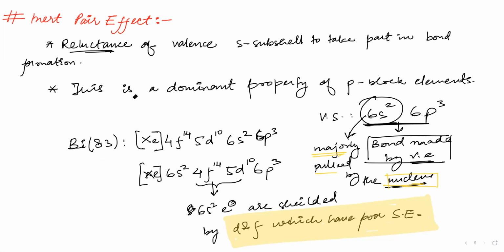So rather than making 5 bonds, the p block elements, most importantly the lower ones, will make only 3 bonds. They will happily dissociate and decompose for having 3 bonds. We will see an example when learning about the oxidation state of our group 15 elements in the next class. Reluctance is that.